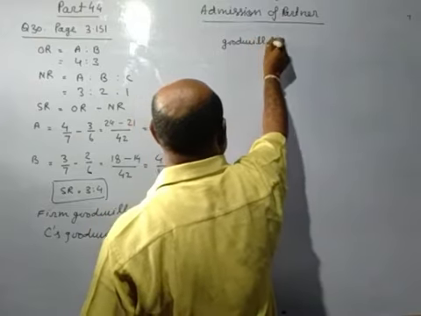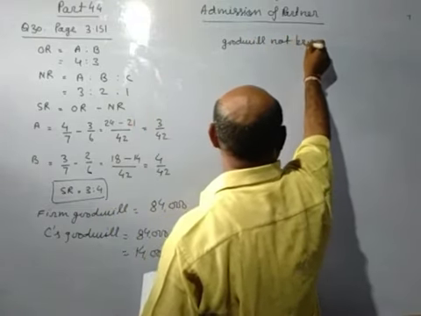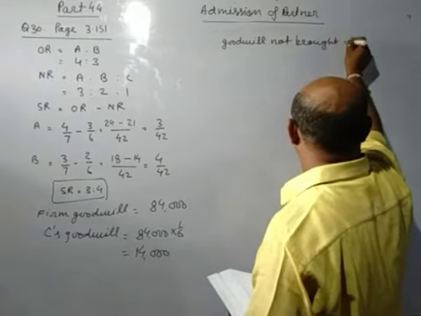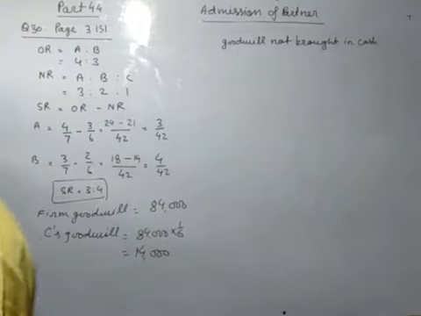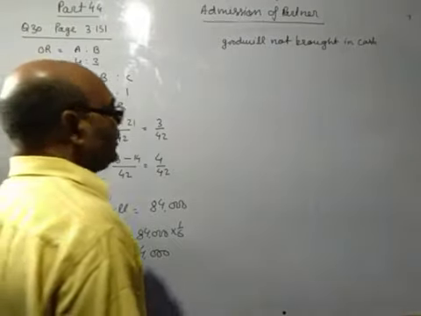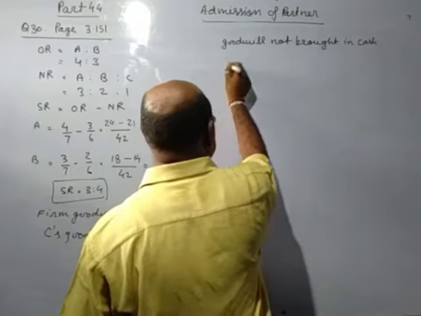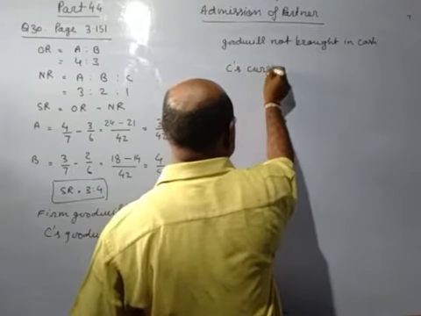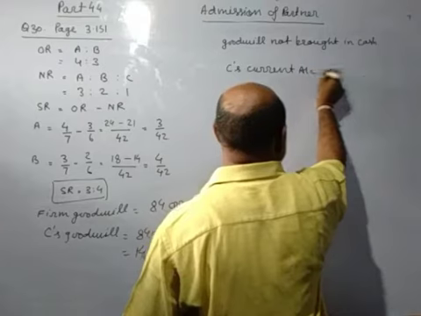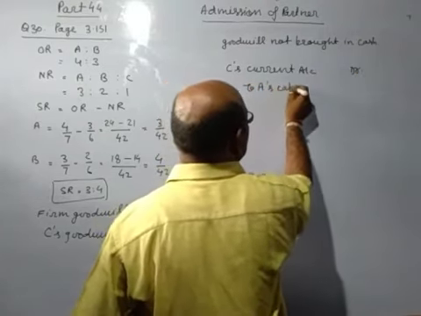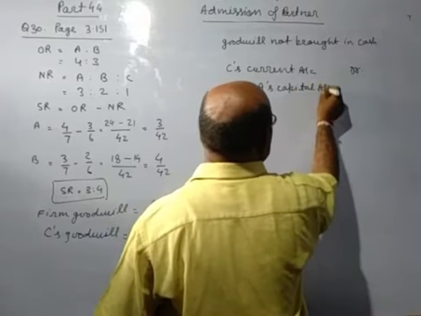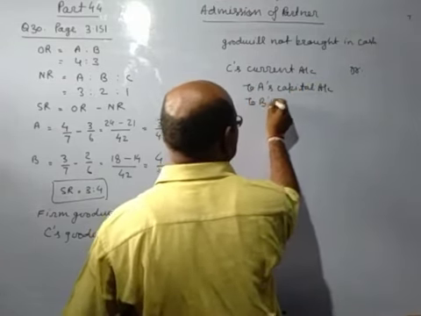So this is the case: goodwill not brought in cash. If goodwill is not brought in cash, then new partner's current account is debited to old partners' capital accounts. New partner is C. So C current account debit to A capital account and to B capital account.